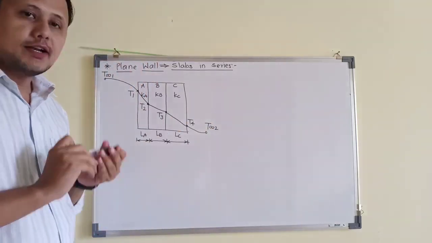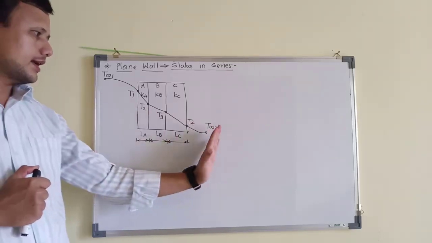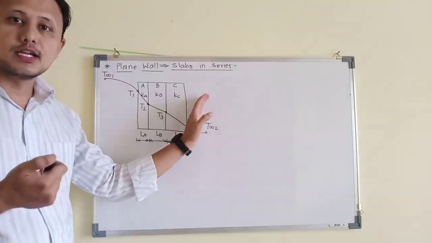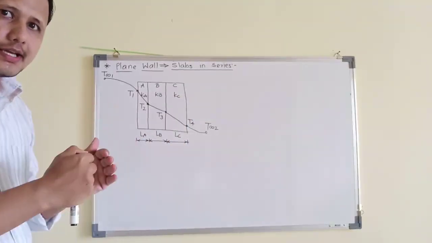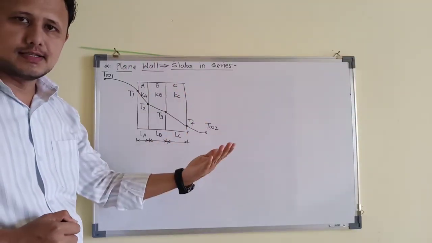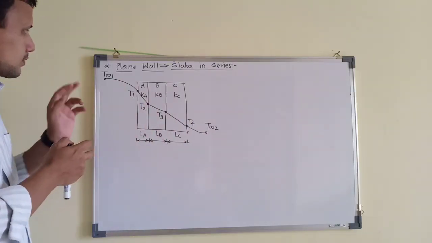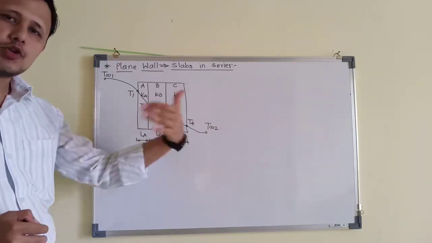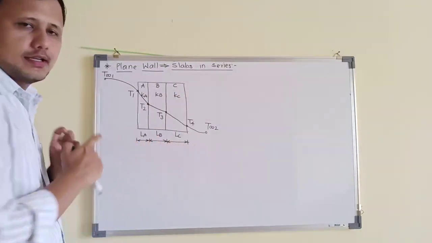Now remember, it may not always be the case that the left hand side fluid has the higher temperature and the right hand side fluid has the lower temperature. This can be a scenario for a fridge, a refrigerator. But what if the case is that of a furnace? In a furnace, the inside temperature will be much higher, of the order of 1000 degrees Celsius, while the outside temperature will be ambient. But still, by properly writing the temperatures in sequence, you can use the same diagram for so many applications. It is up to you to understand the physics and then represent it in the form of a diagram.